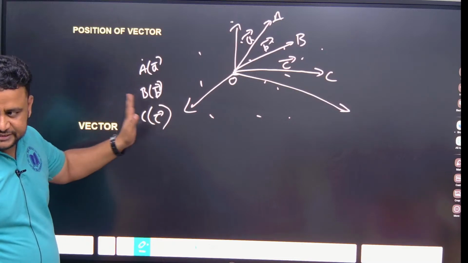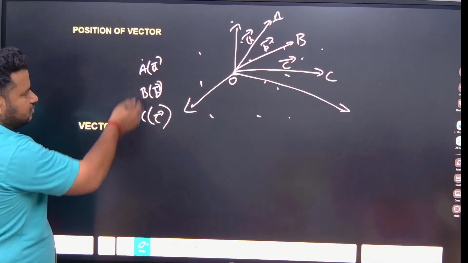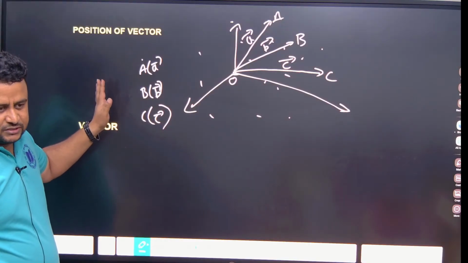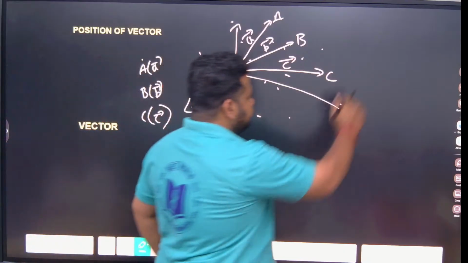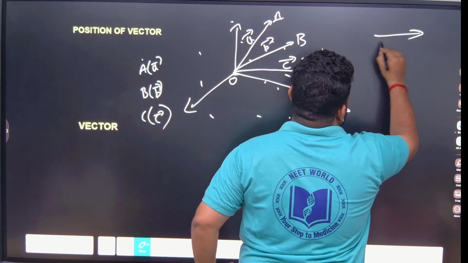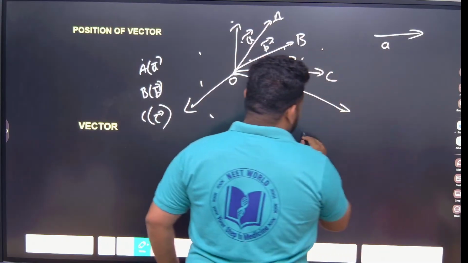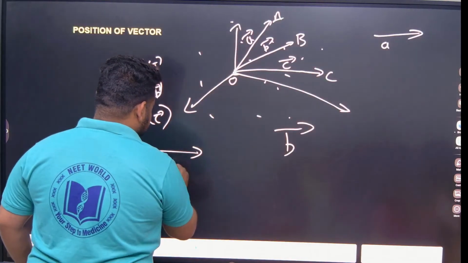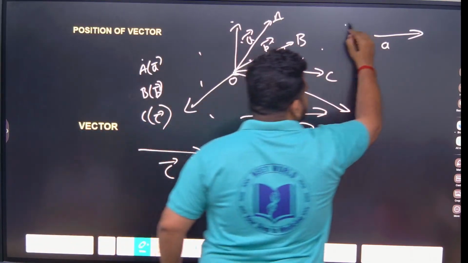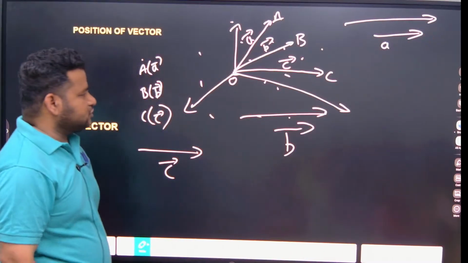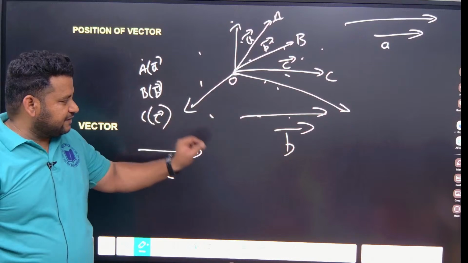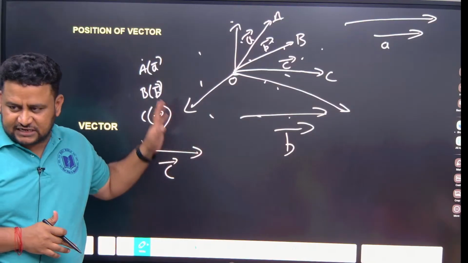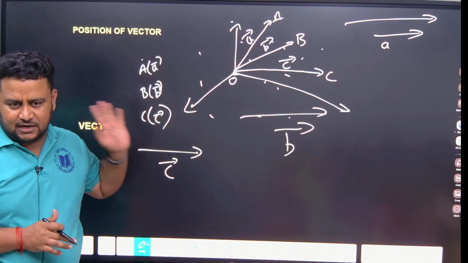Not like AB, BC. No. So these free vectors are also called position vectors. Now if I say one more thing, that vector A is there, here vector B is there, here vector C is there, like this. My question to you is: are vector A, vector B and vector C collinear? First question, are these vectors collinear? Next question, are these vectors parallel?